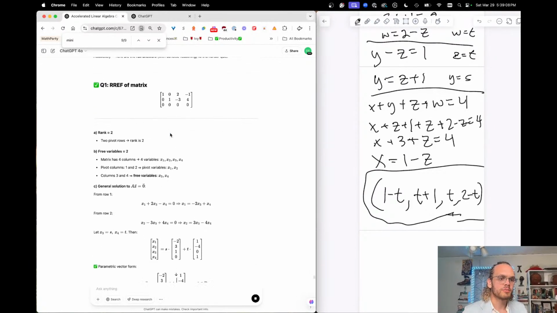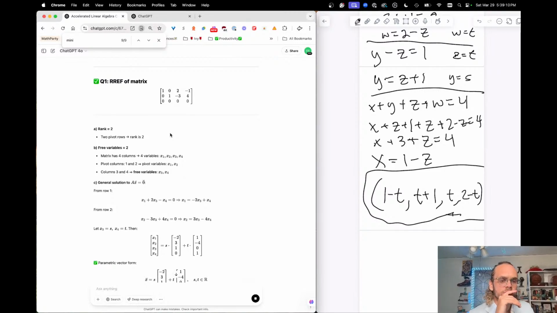Free variables in the homogeneous system. 4 columns. Pivot columns are 1 and 2. So we have 2 pivot variables. So 3 and 4 are free variables. Okay, that actually makes more sense.